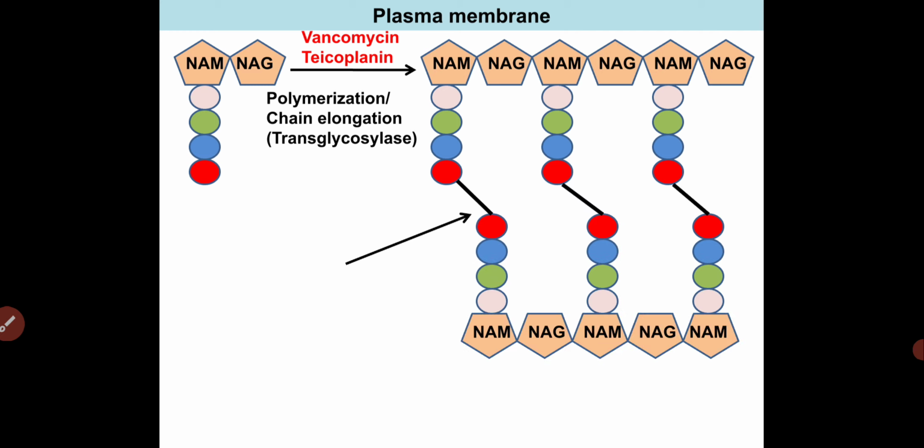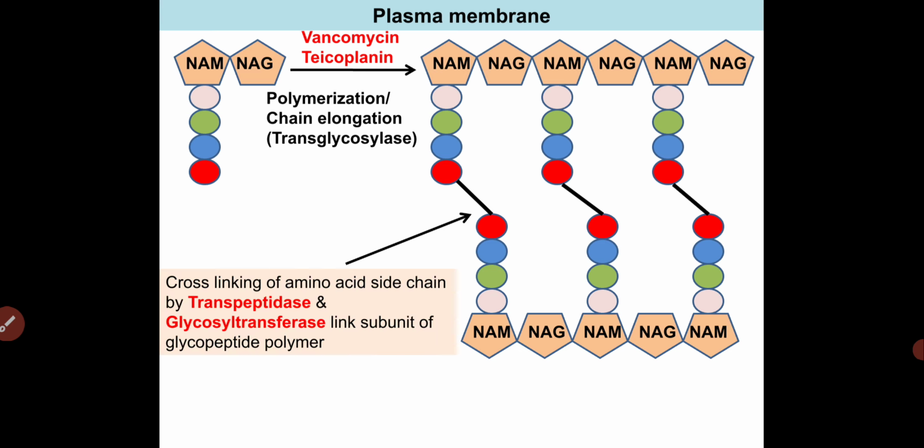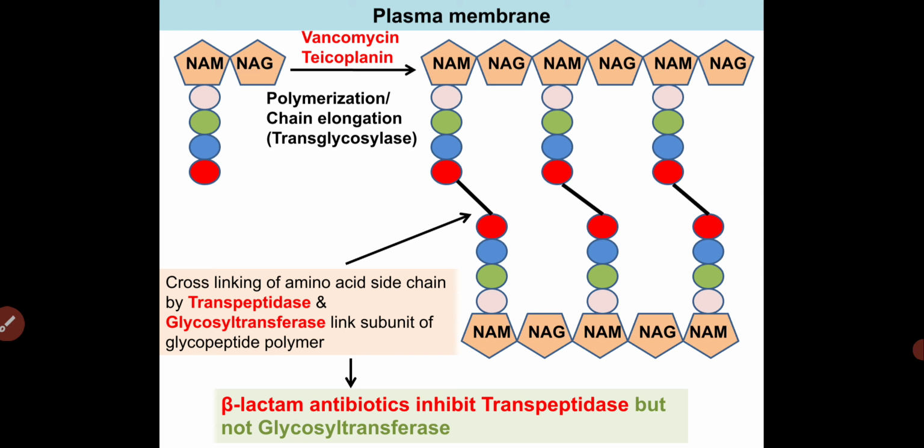Now the third step is cross-linking or lattice work. The cross-linking of the amino acid side chains occurs by the transpeptidase enzyme, and the second one is the glycosyl transferase enzyme, which links the subunits of the glycopeptide polymers. This cross-linking and lattice work is needed in bacteria, as it gives stability to the bacterial cell wall. The transpeptidase enzyme is inhibited by beta-lactam antibiotics, but we have no other drug which inhibits the glycosyl transferase enzyme. So beta-lactam antibiotics only inhibit the transpeptidase enzyme.